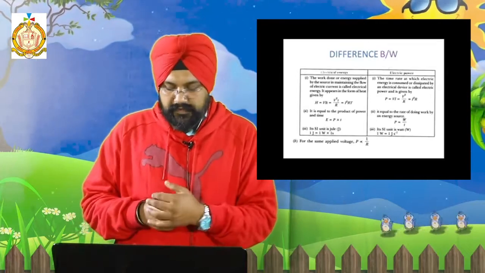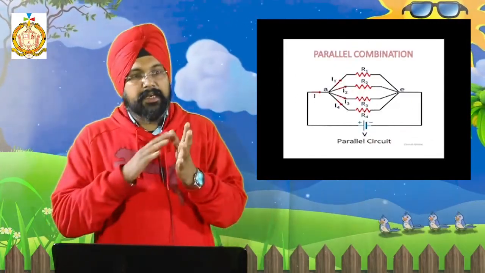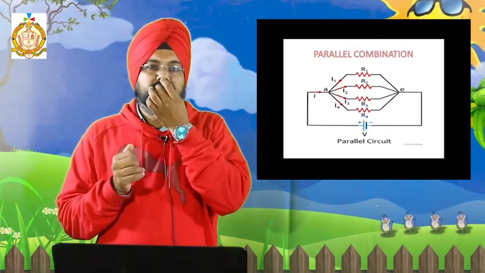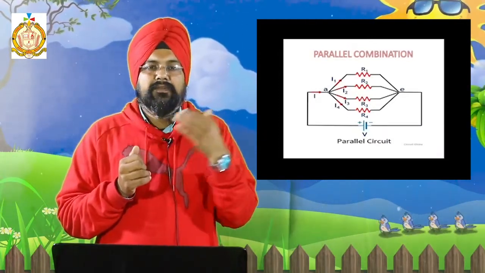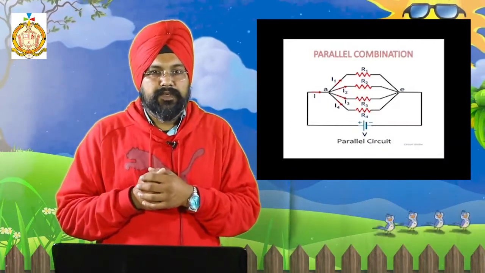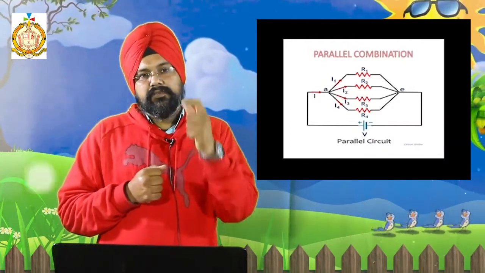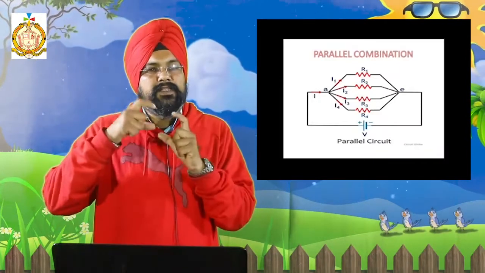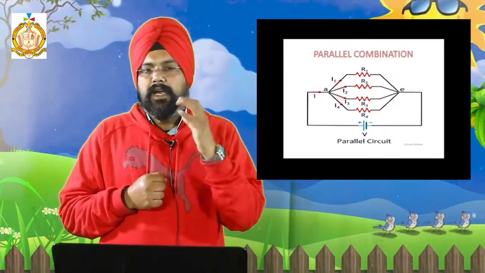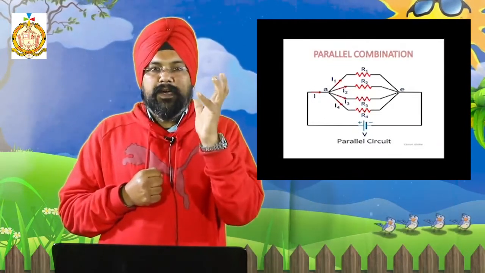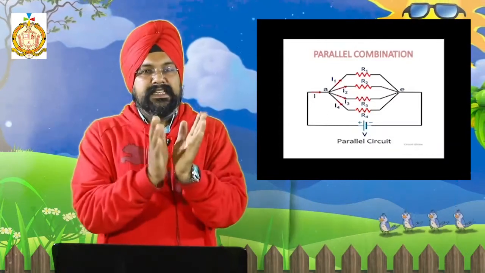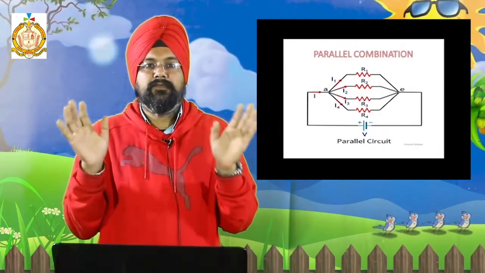Next we are having combinations, how the electricity passes. In higher classes you will come to know that two types of combinations are there: one is series and one is parallel combination. But in the 8th standard we are having only one combination, that is parallel combination. What is the advantage of this parallel combination? I will explain that in the parallel combination the resistance will become less. In the series combination, the resistance will be more.